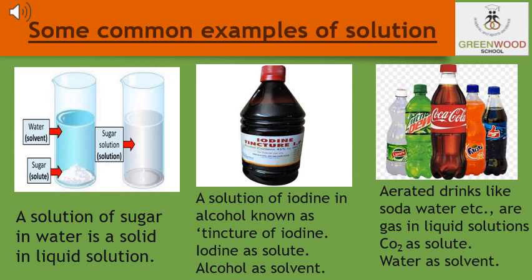So in this, the sugar is being dissolved in the water. Next example, you can see a solution of iodine in alcohol, which is known as the tincture of iodine. Now in this type of solution, iodine is a solid, and we can consider the iodine as the solute, and the alcohol, which is in the liquid form, is known as the solvent. So it is a solid in liquid solution.